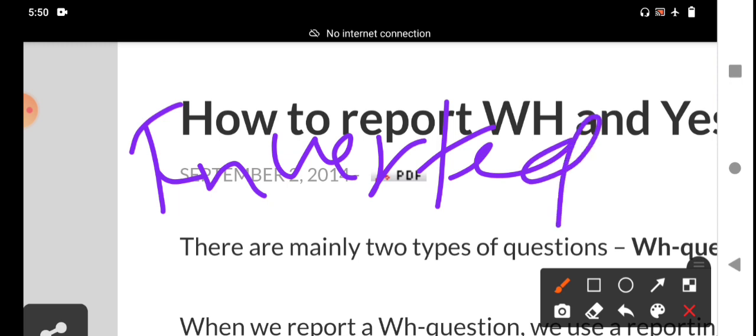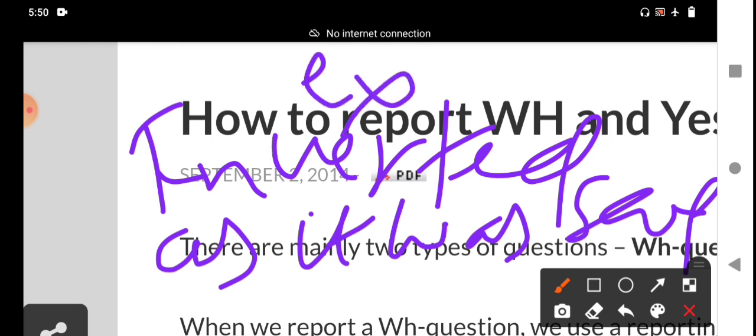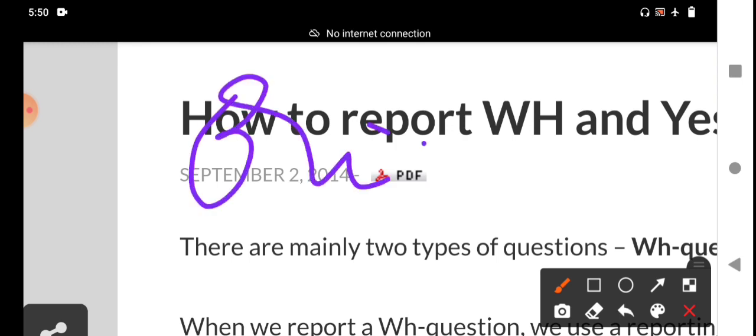Direct speech means repeating the spoken sentence exactly as it was said. This word, exactly, is very important. It reports the exact thoughts expressed by a person in their original form, their original words.